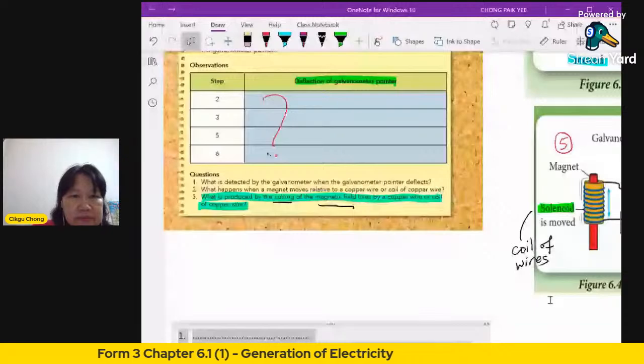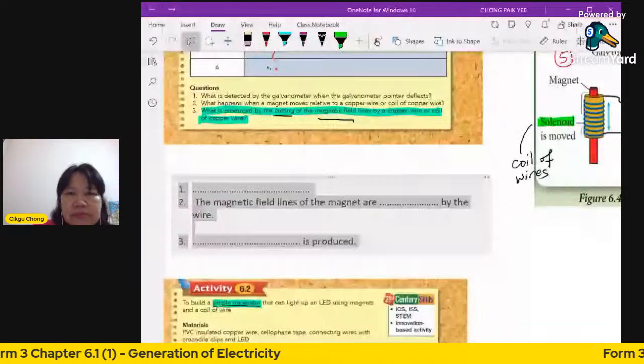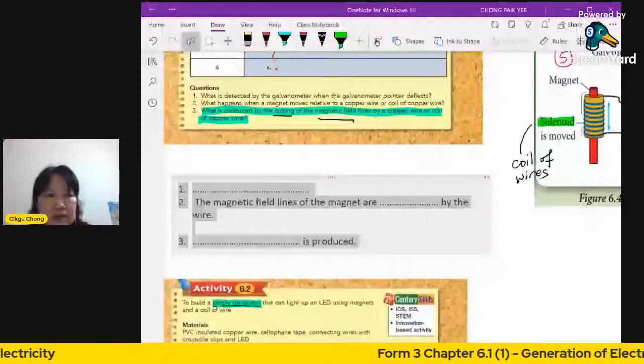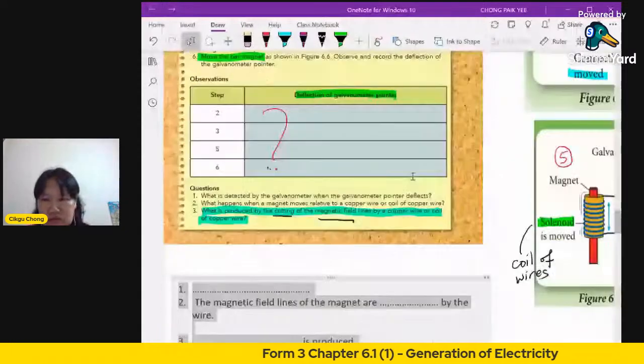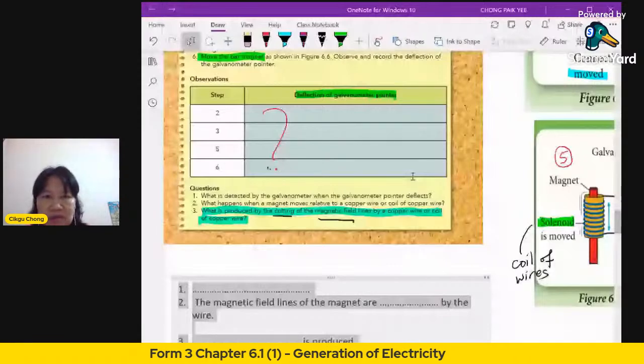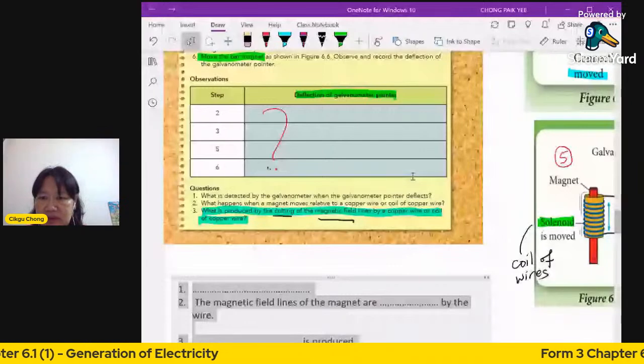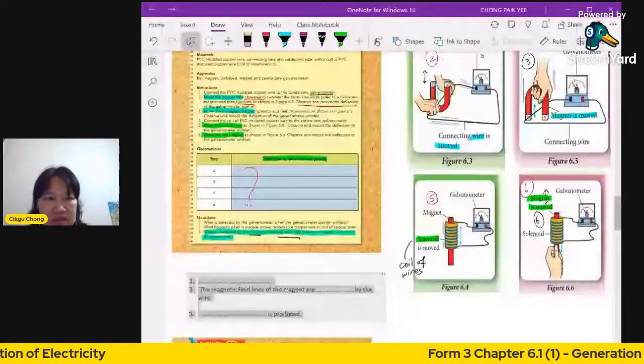Okay, can I have some response here? Is there anyone who would like to tell me what you are going to write when you do this experiment? What are you going to get? What is the observation here? Okay, Gigi, maybe we can get something from you. What are you going to write?